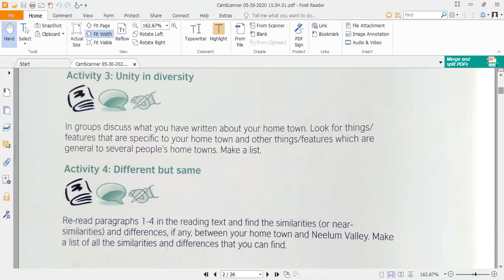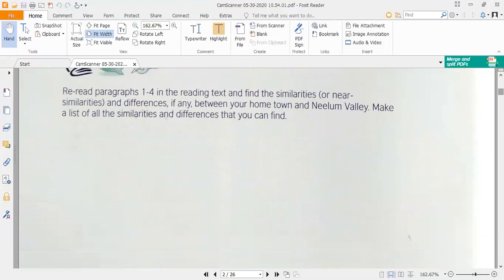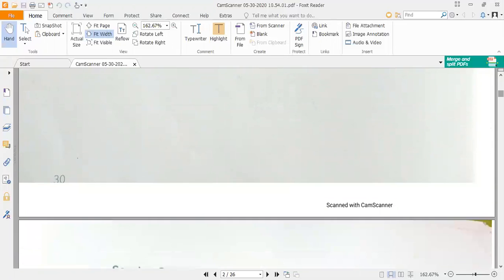Now you can compare both of these descriptions with each other, and you can see what the similarities are between your hometown and Neelam Valley, and what the dissimilarities are. So these are three tasks for you that you are supposed to do.